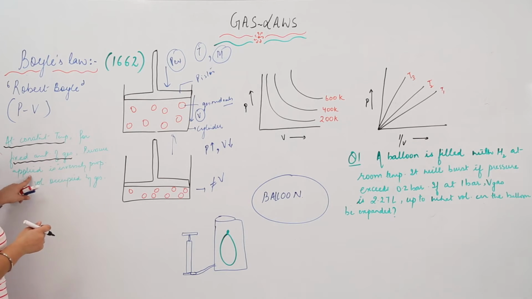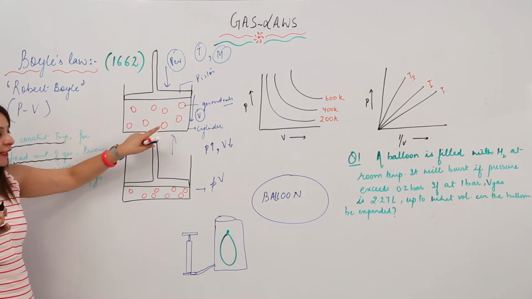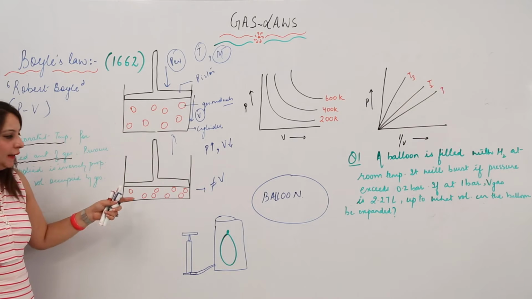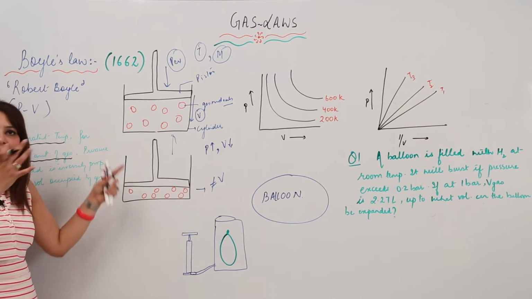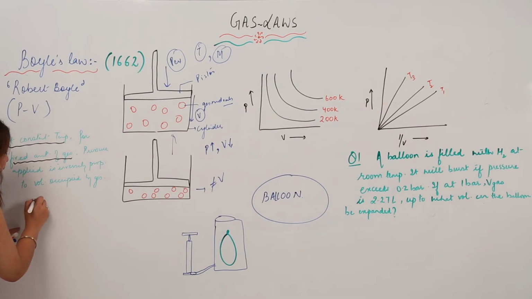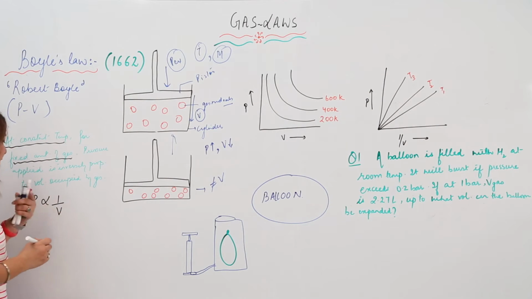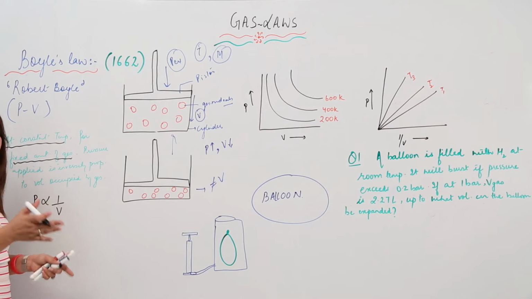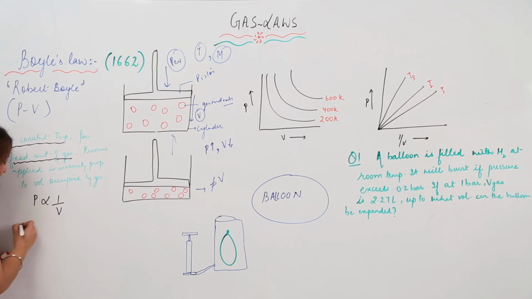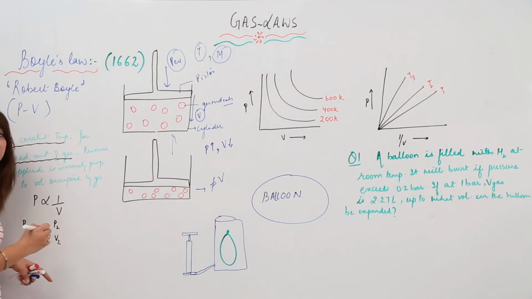Then the pressure applied is inversely proportional to the volume occupied by the gas. You have already seen that when we were increasing the pressure, the volume was decreasing, and when I was releasing the pressure, the volume started expanding, or you can say the gas molecules started occupying a larger volume. So this is Boyle's law. He made a mathematical conclusion that the pressure is inversely proportional to the volume. Suppose a gas is at pressure P1 and volume V1 initially, now its pressure is changed to P2, and its volume also gets affected and becomes V2.